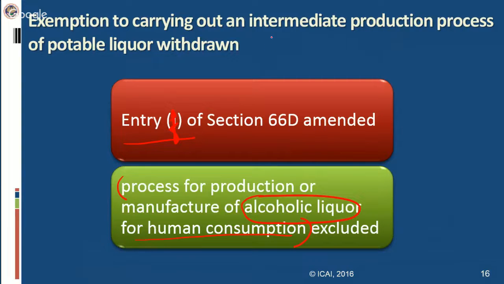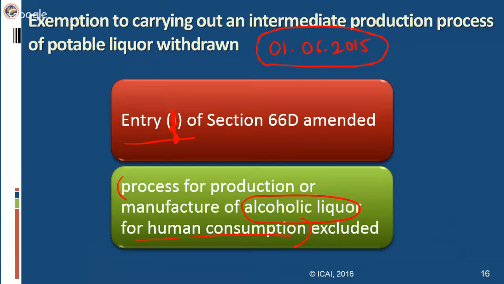This has been done from 1st June 2015. This amendment of entry F is effective from 1st June, and therefore the corresponding change in the mega exemption notification will also be effective from the same date, that is 1st June 2015. But that will come later on. First of all, let us discuss what was the change in the basic negative list entry.